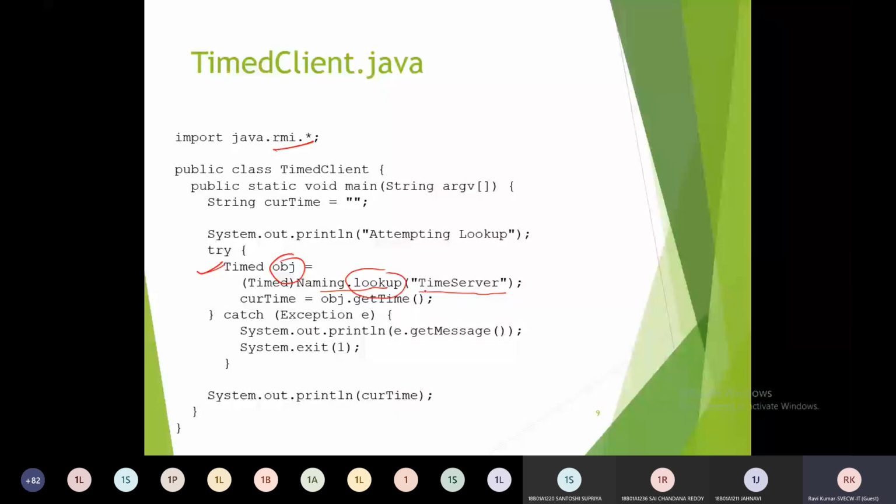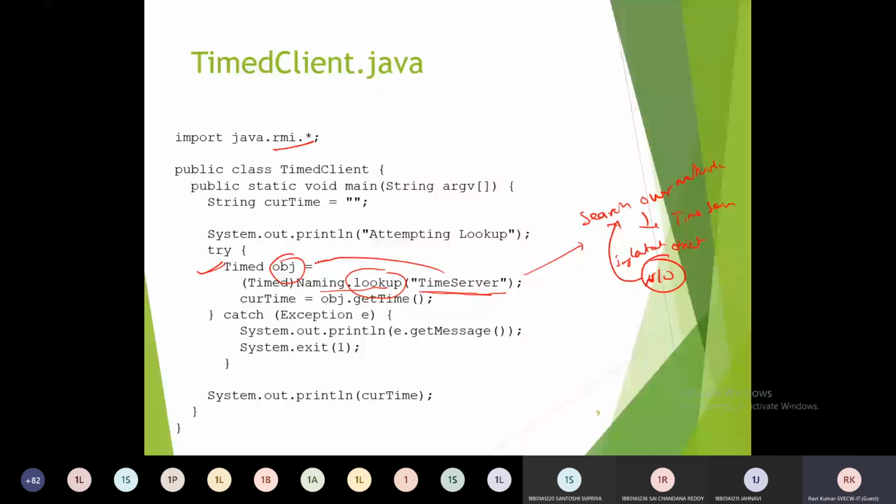Okay, so lookup is nothing but the client will search over the network with the name time server. Then the network will provide the implementation object. This is the network. To provide the implementation object, then this implementation object will be stored into timed object, okay, which is an interface file.